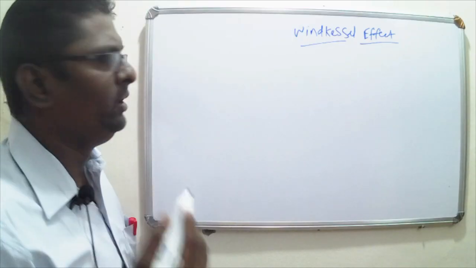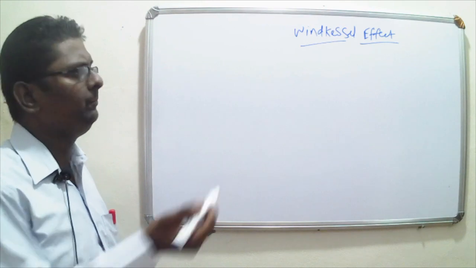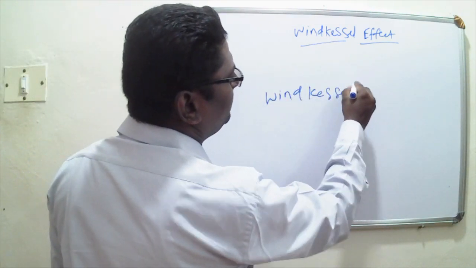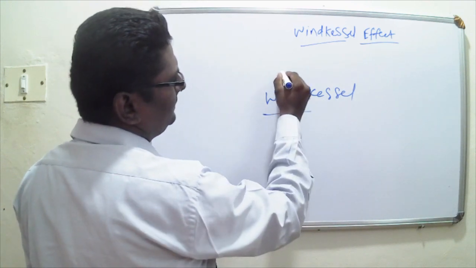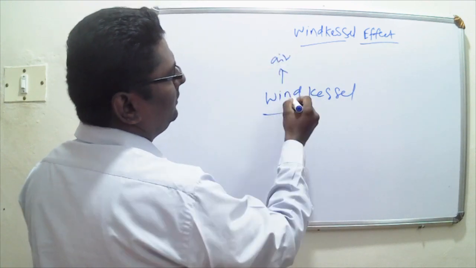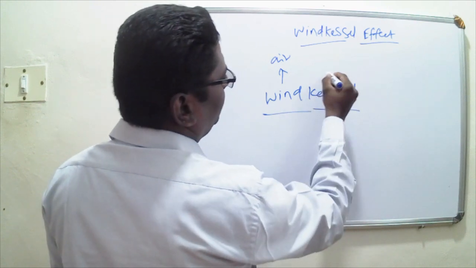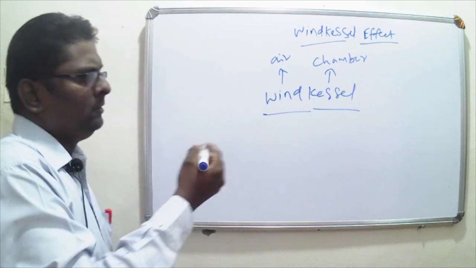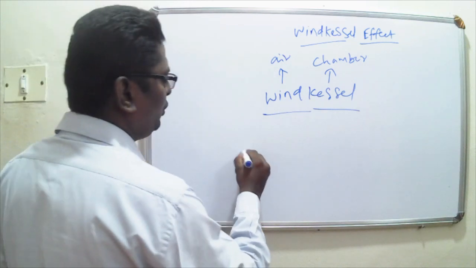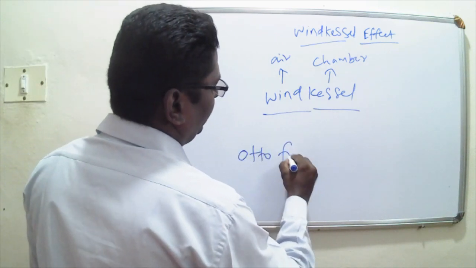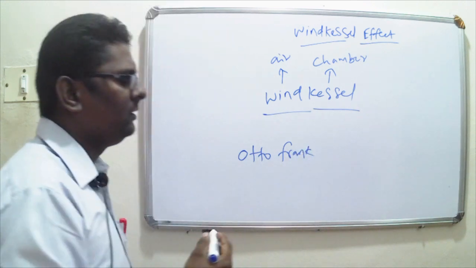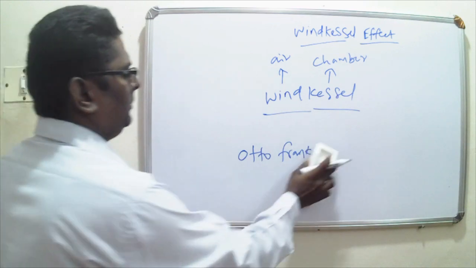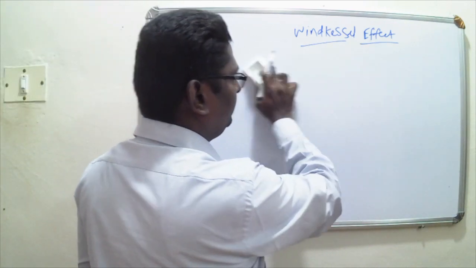Welcome back. Today we shall discuss the Windkessel effect. The word Windkessel is a German word which translates as air chamber. Wind translates as air, Kessel translates as chamber. This Windkessel effect was explained by the scientist Otto Frank, the one who gave us the Frank-Starling law also. Now, what is the Windkessel effect?